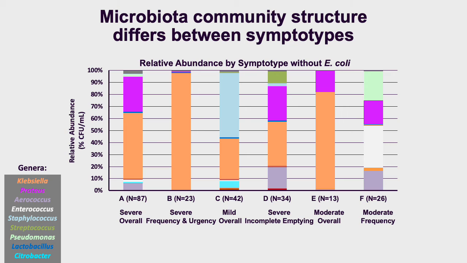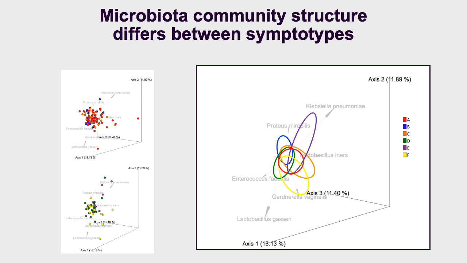The removal of E. coli from all symptotypes allowed us to visualize the difference in frequency and abundance of remaining microbiota, demonstrated by this relative abundance graph. These community structure differences were further explored with PCA biplot analysis, which shows that the 6 symptotypes, represented here by different colors, occupied slightly different areas of the 3-dimensional PCOA plot.